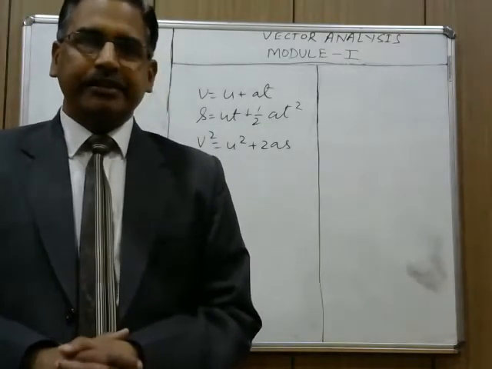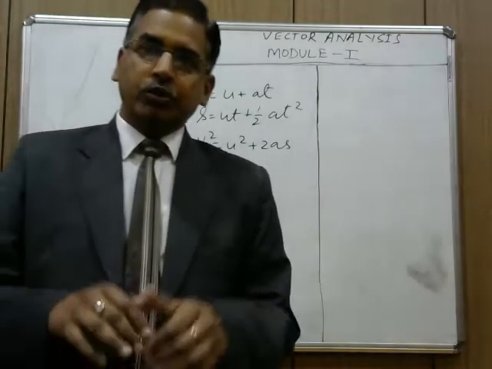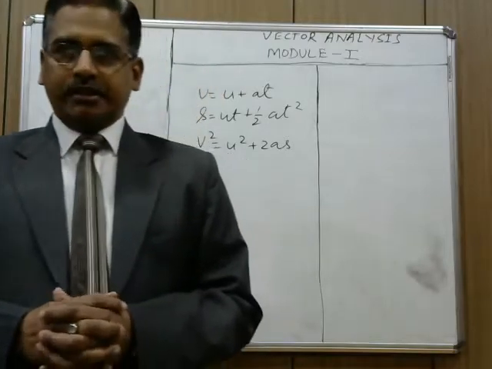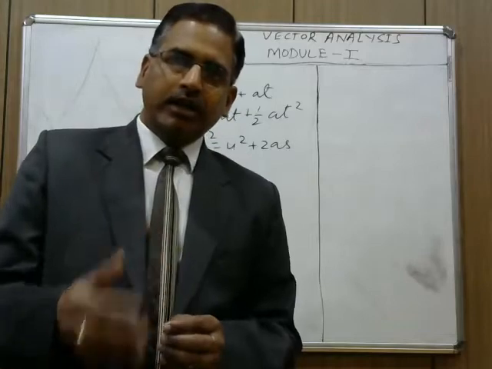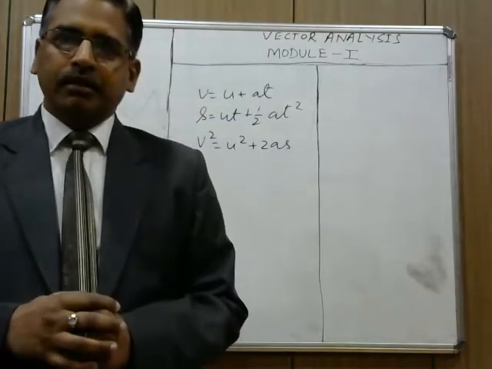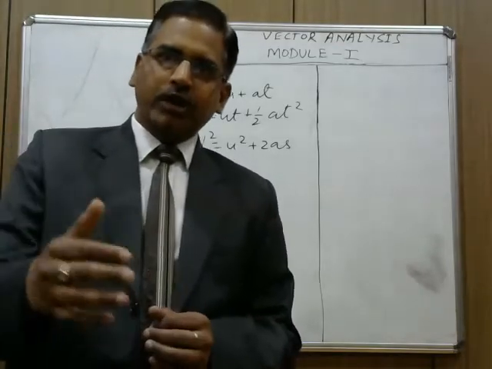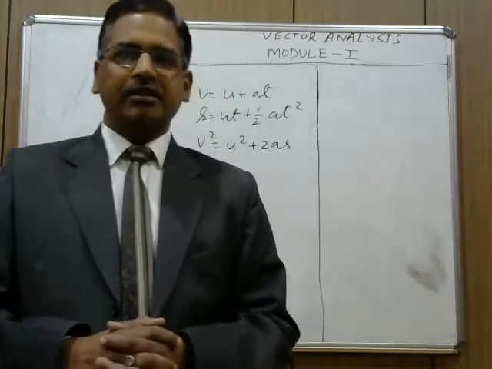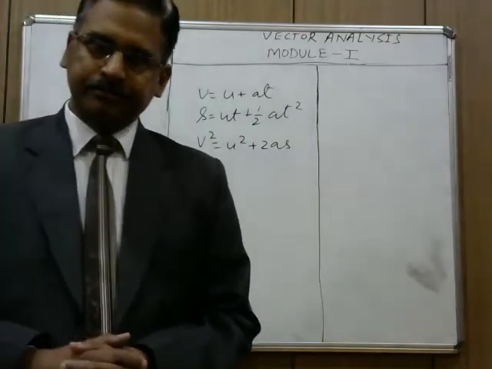And the answer is, before I tell you the answer, I would like to discuss two questions taught to you in previous classes. There was a question: under what condition is the displacement equal to the distance? And the answer was, when the body moves along a straight line path.